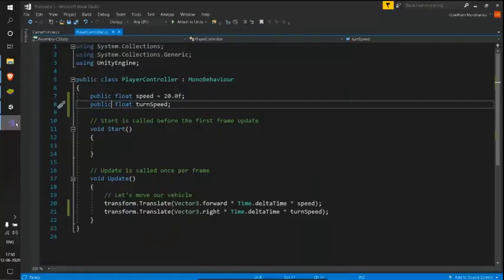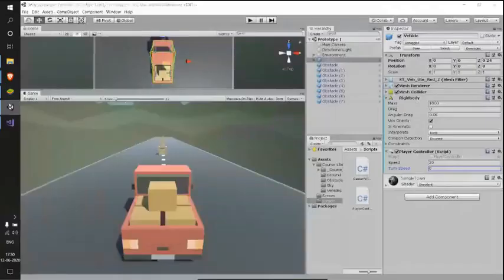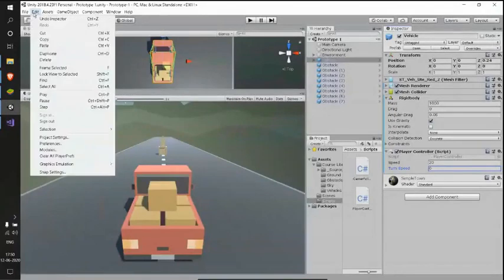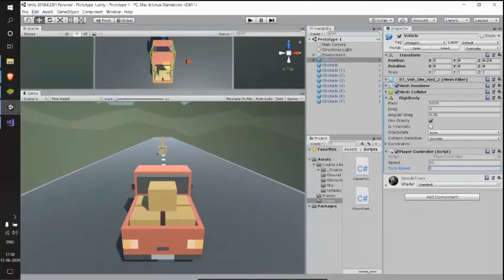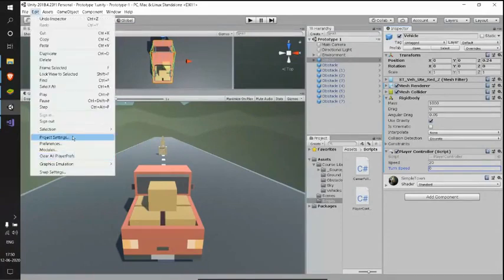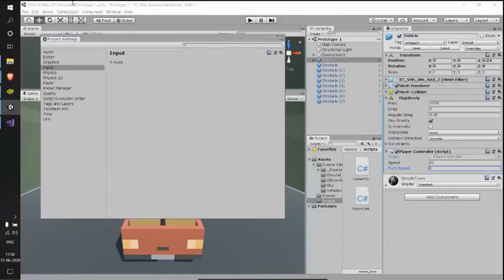So let me first show you what Unity's input manager is. Let me go to Edit, and in that, go to Project Settings. In that, we have different options, and let's just select Input, and in that we have something called Axes.